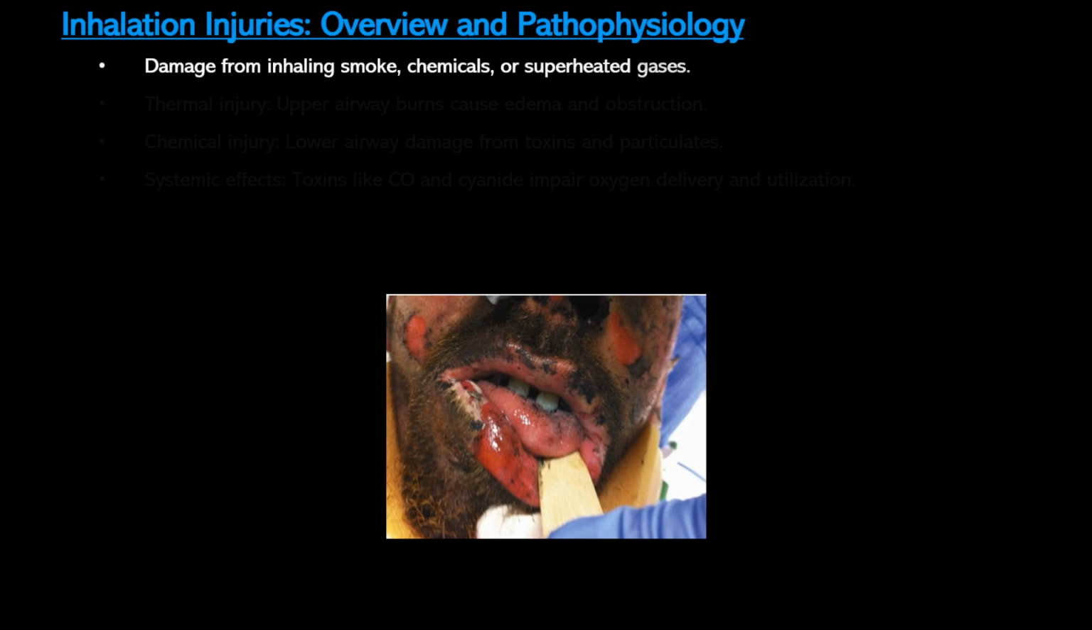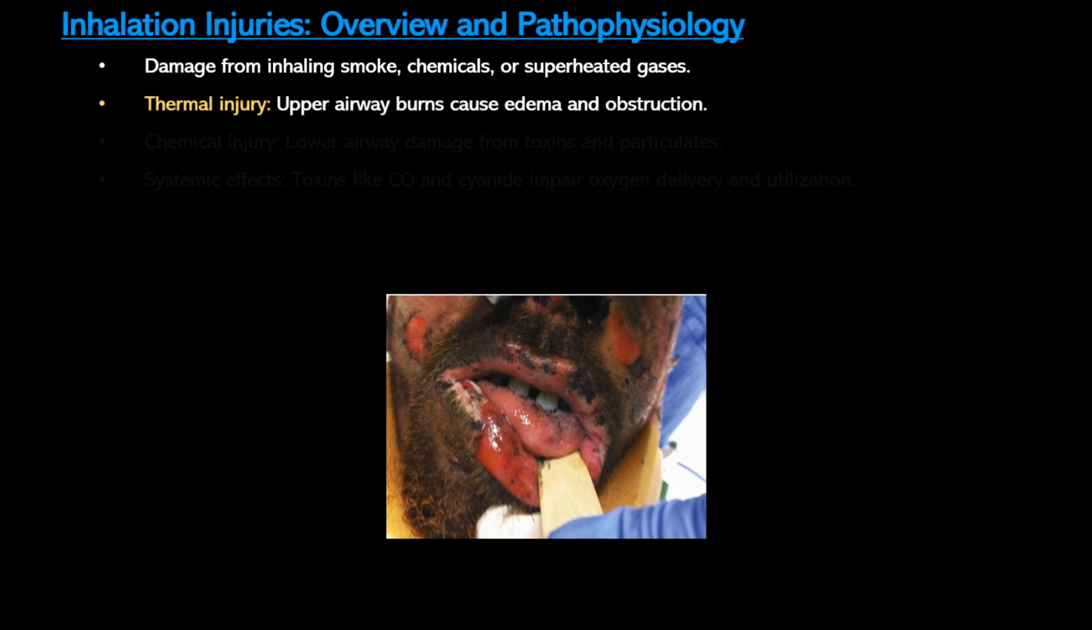Inhalation injuries occur when harmful substances like smoke, toxic gases, or superheated air are inhaled, causing damage to the upper airways, lower airways, and alveolar capillary membrane. These injuries are often seen in residential or industrial fires, chemical spills, and other confined space incidents. Now, the pathophysiology of inhalation injuries can be divided into three categories.